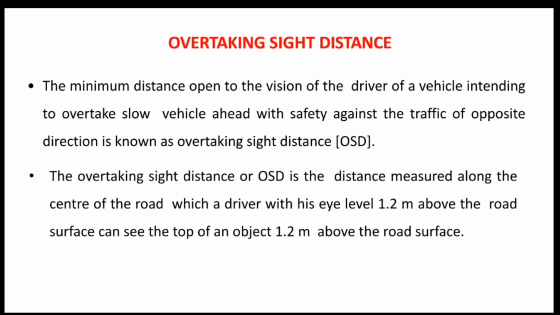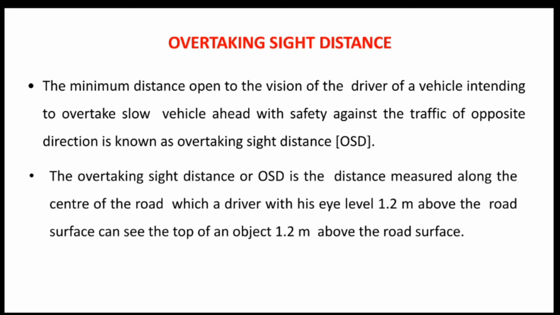The minimum distance open to the vision of the driver of a vehicle intending to overtake a slow vehicle ahead, with safety against the traffic of the opposite direction, is known as the minimum overtaking sight distance, or the safe passing sight distance.